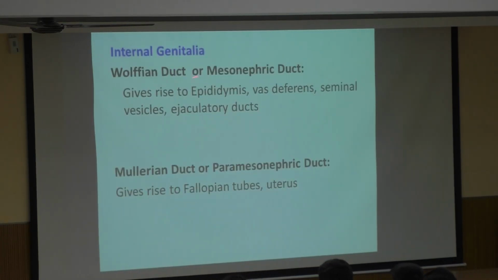So the Wolffian duct gives rise to the epididymis, vas deferens, seminal vesicles and the ejaculatory ducts, and the Mullerian duct gives rise to the fallopian tubes and the uterus.